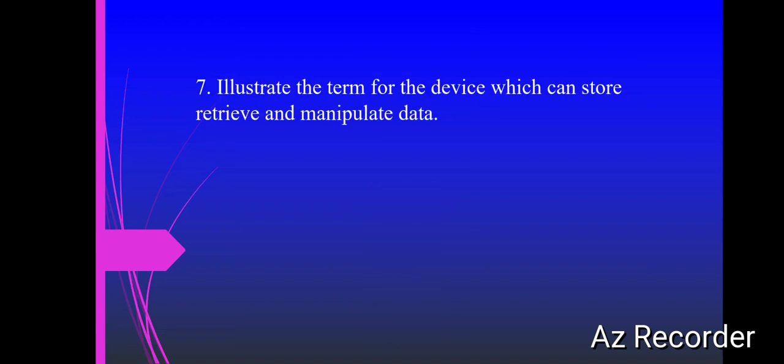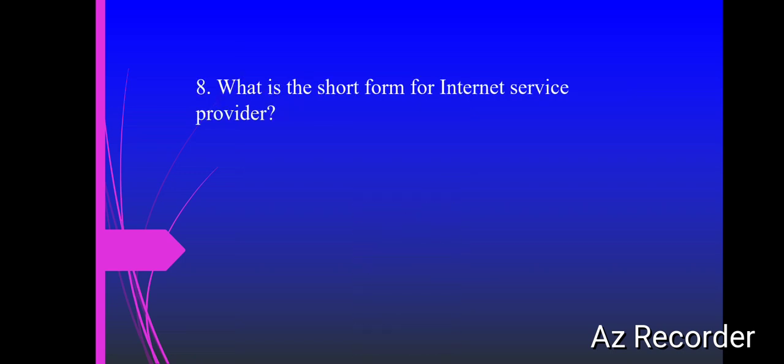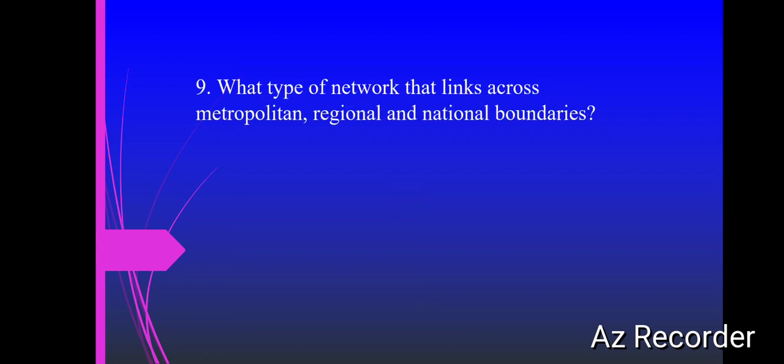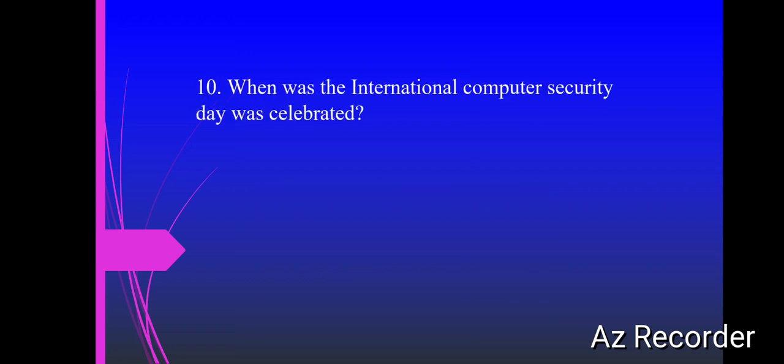Next question is: illustrate the term for the device which can store, retrieve and manipulate data. This one is called the computer. And next question is: what is the short form for Internet Service Provider? Short form is ISP. And the ninth question is: what type of network links across metropolitan regions and national boundaries? WAN, or wide area network, is the answer for this.